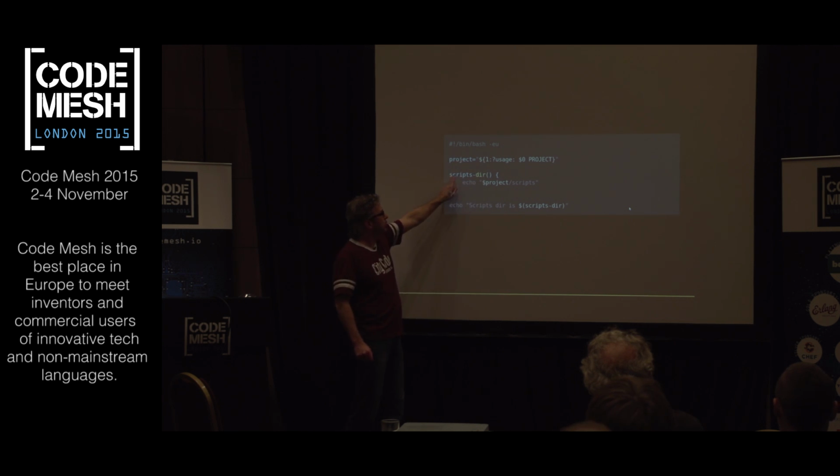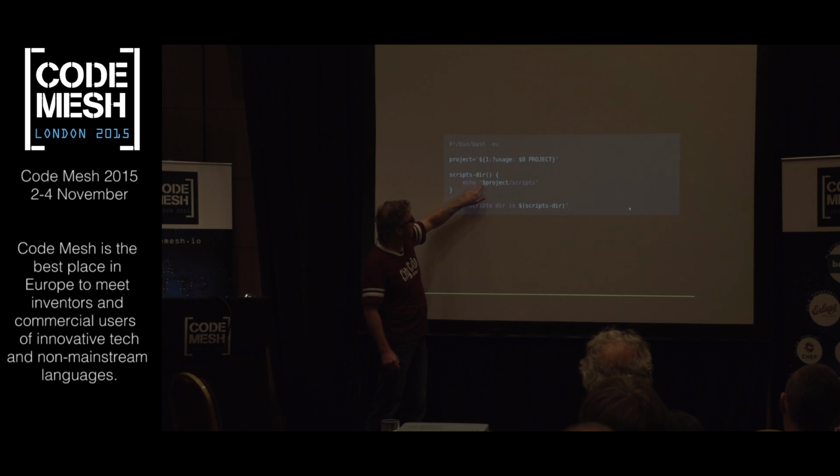Now, if I need a derivative of that, I create a function that is effectively just generating, right? So this is now a subdirectory. The temptation would be, and this is what I've done in the past, to say scripts_dir and define it now with project up here as a literal, as a variable.